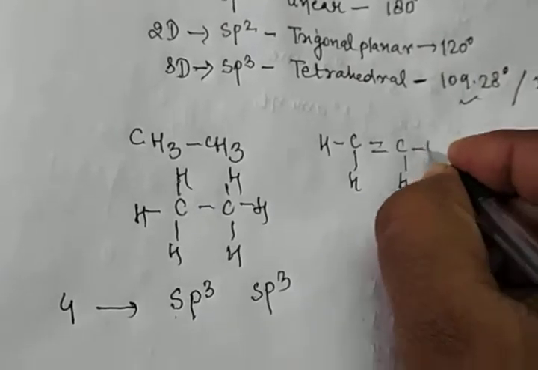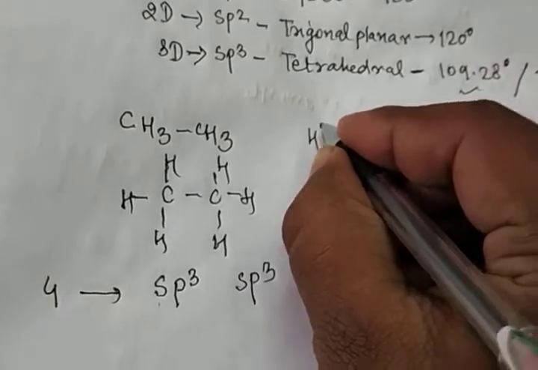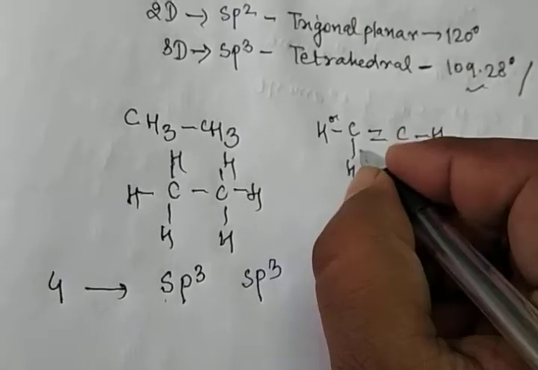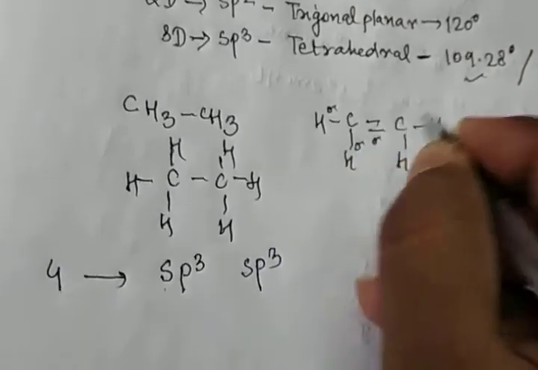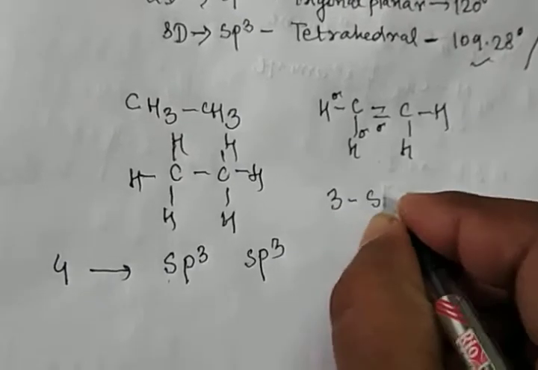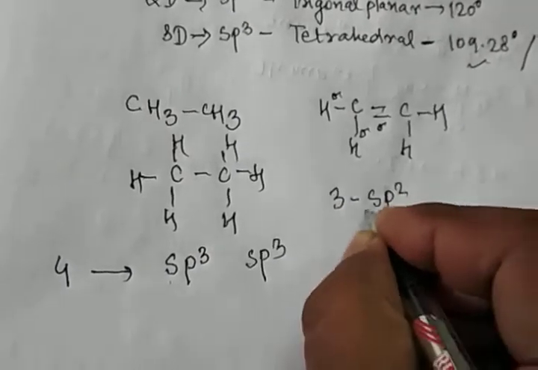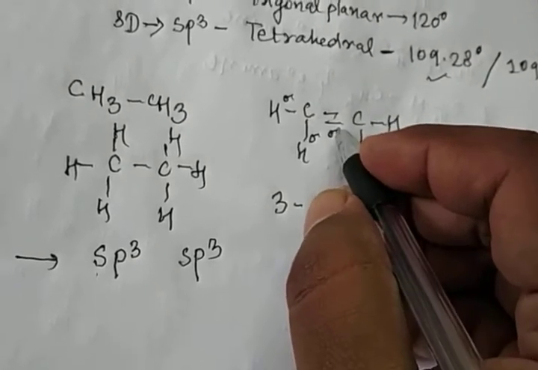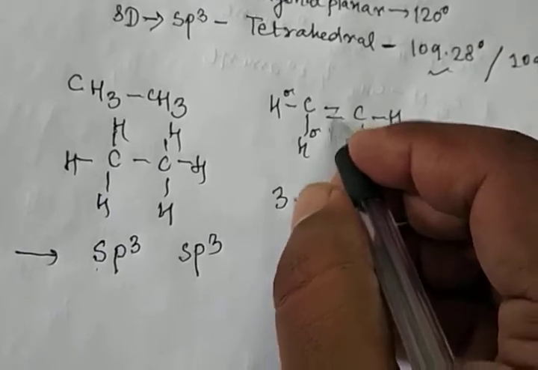So first you check how many sigma bonds there are. First focus on this carbon. There are 3. 3 means what? 1s, 2p. 1s, 2p means sp2. This is also 1, 2, 3. Both carbons are attached by a double bond to this.